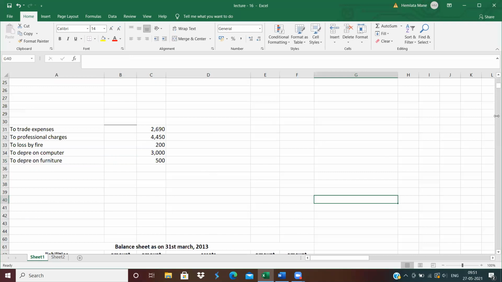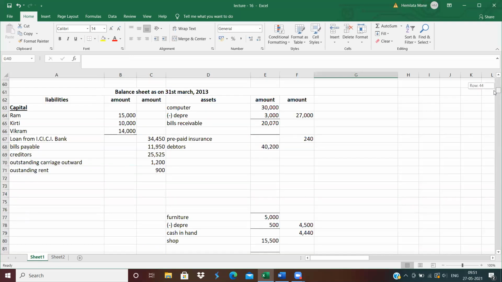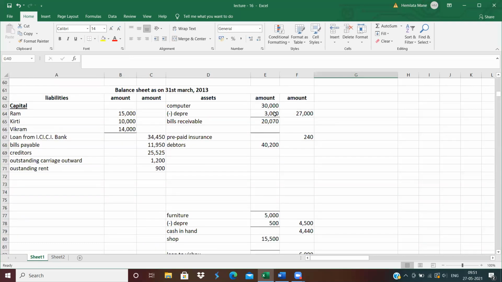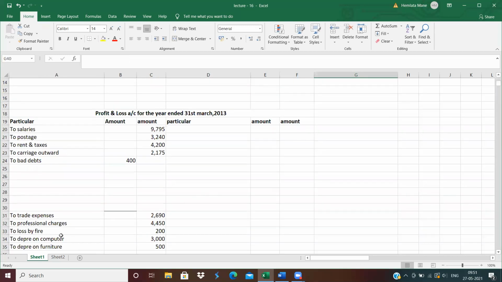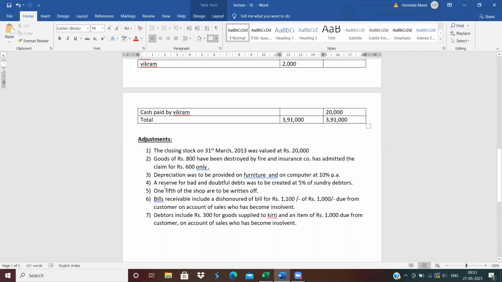Depreciate computer 10%, so 30,000 into 10%, 3,000. And depreciate furniture 10%, so 5,000 into 10%, 500. Clear? And second effect, P&L account debit side: depreciation on computer 3,000 rupees, depreciation on furniture 500 rupees. Clear?